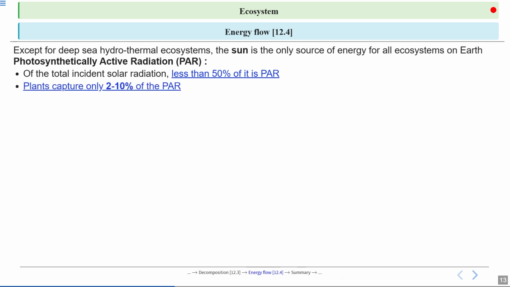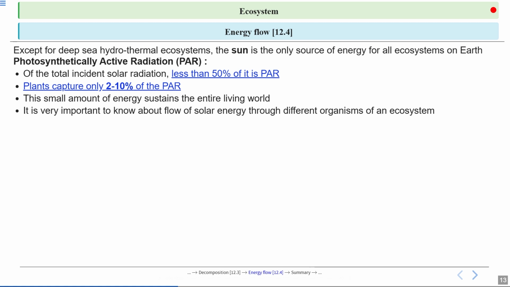Okay, but it gets even more selective. Out of that PAR, plants are only able to capture about 2 to 10%. Even though plants capture such a small amount of the sun's energy, this tiny fraction is enough to support all life on the earth. Every animal, fungus, and microorganism depends on this captured energy directly or indirectly. It's really important to understand how the solar energy moves through the ecosystem.